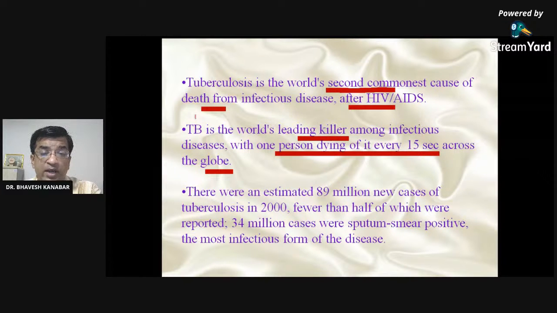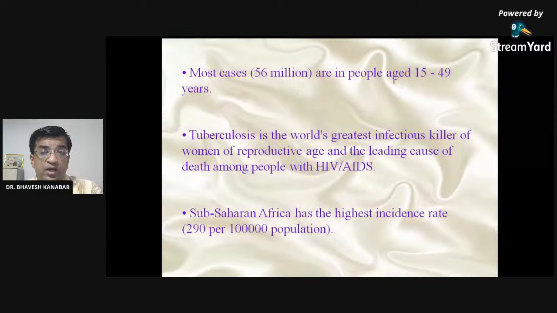There were an estimated 8.9 million new cases of tuberculosis in 2000, and fewer deaths than were reported. No need to remember this old data, but you can remember in brief that TB is the leading killer among infectious diseases worldwide. Most cases are between 15 to 49 years of age. That is also true, right?